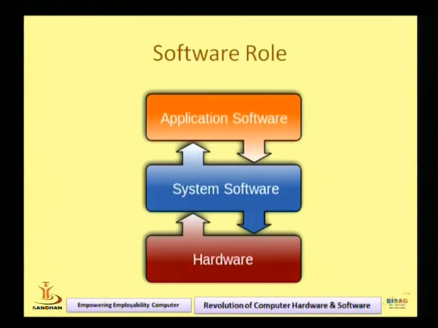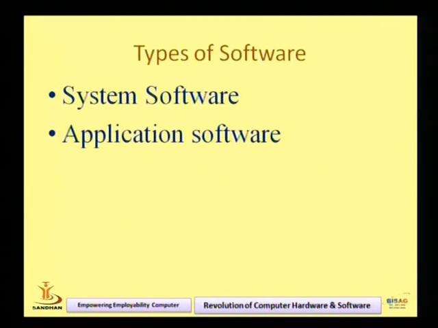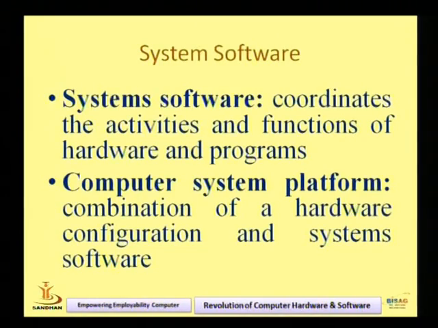This is the figure. What is the meaning of system software? System software coordinates the activities and functions of hardware and programs. So you can say that system software is the operating system. And what is the operating system? The operating system is the bridge between the hardware and the software. The first program of a computer is the operating system.